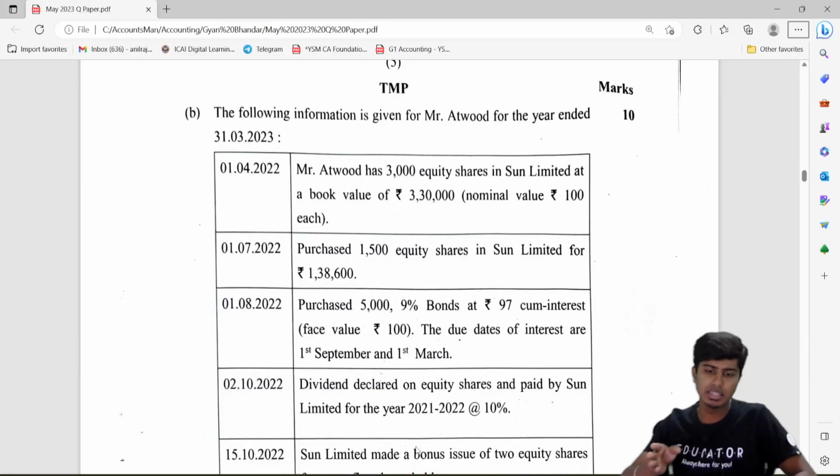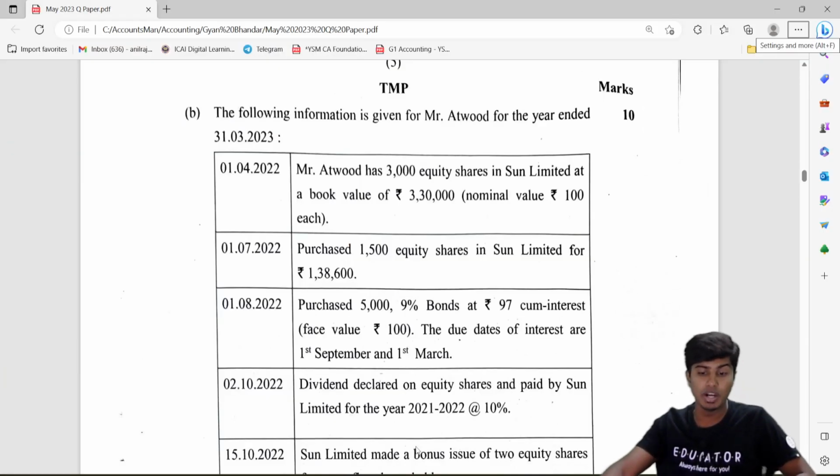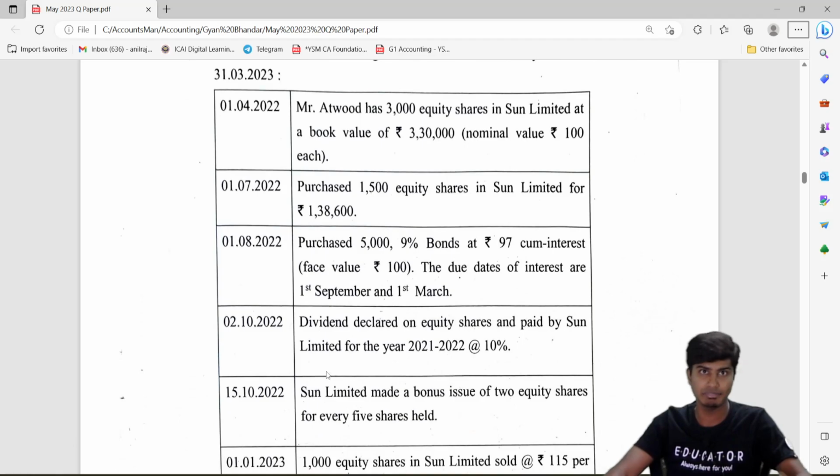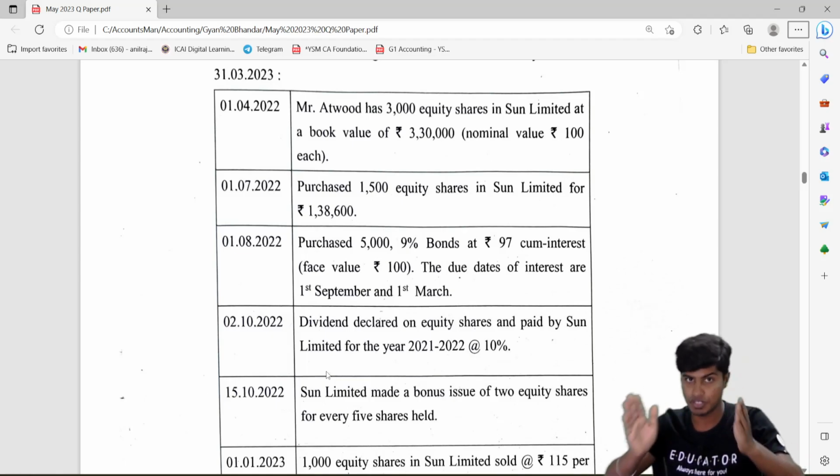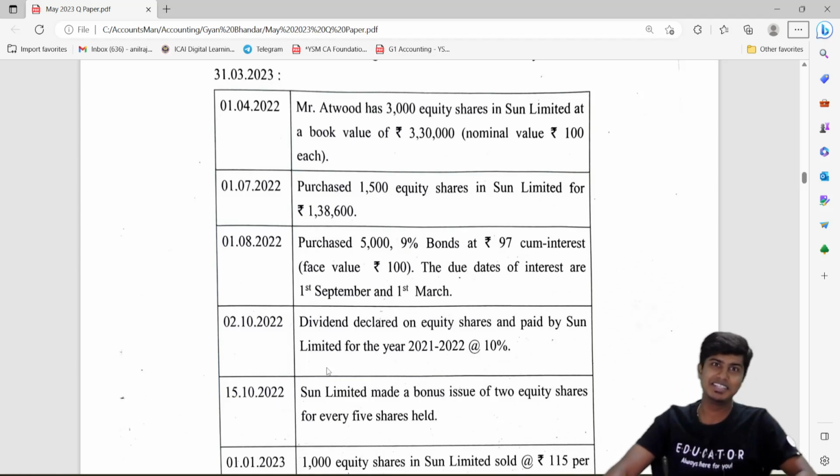There is nothing in this question which is very hatke and very new, no adjustment which you would have never come across in your life. So it is a very familiar adjustment. I would say this is also a very doable question in the examination if you are of the same mind, and if you have practiced questions on investment accounting well.